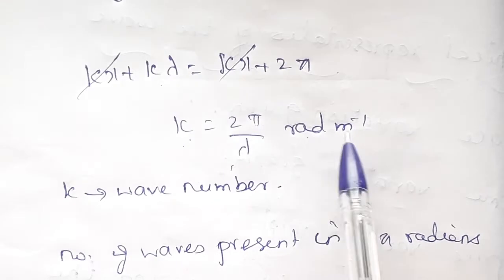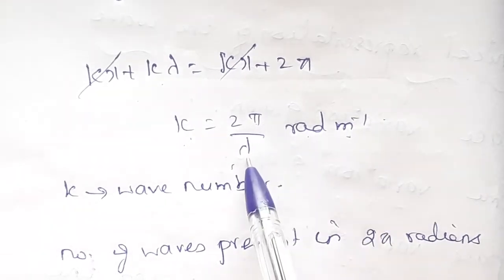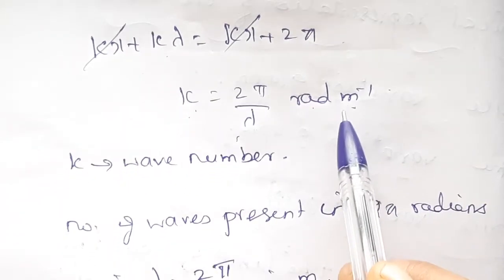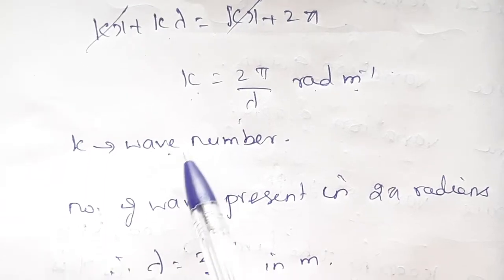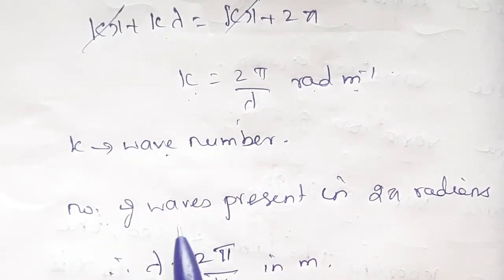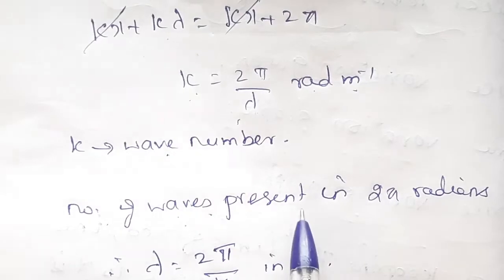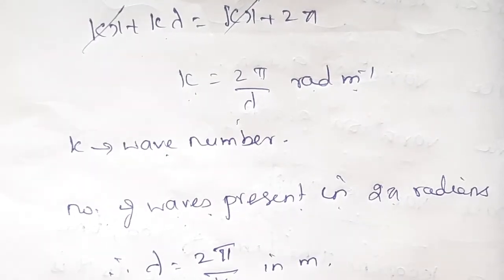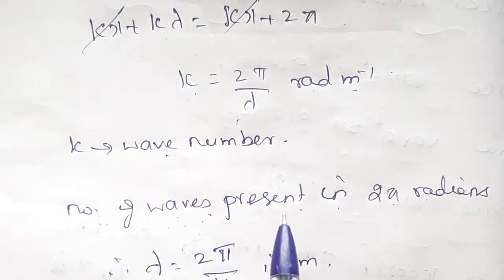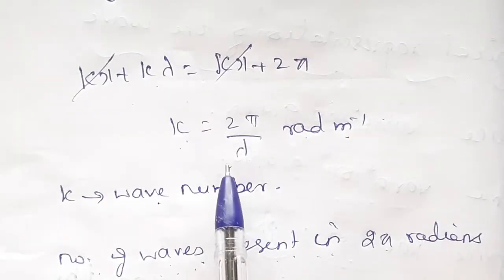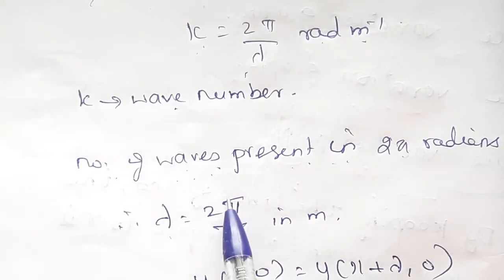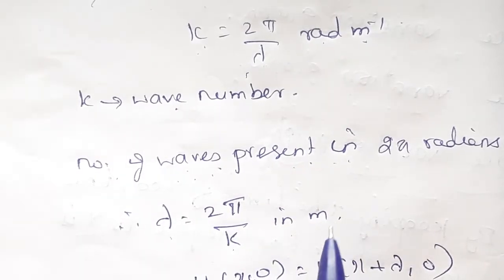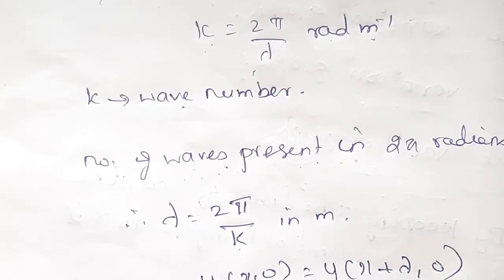The unit is radian per meter. 2 pi is in radians, lambda is the wavelength whose unit is meter, so the unit is radian meter raised to minus 1. So what is k? k is known as the wave number. That means the number of wavelengths present in 2 pi radians, that is k equal to 2 pi by lambda. From this we can write lambda is equal to 2 pi by k, in meters.